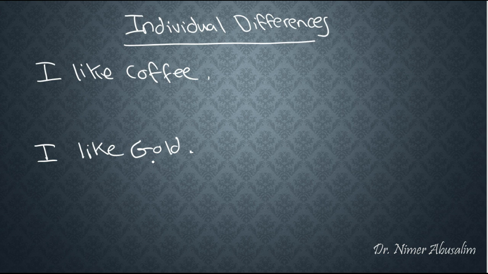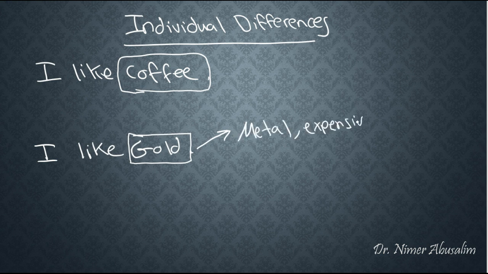But that's actually not a very good thing when you're coming to describe how meaning is arrived at. Because see, the problem is, we all understand what this sentence means, but we don't all agree what coffee means. We all understand what this sentence means, but we don't all agree what gold means. So, gold for you and I is probably something that is a metal, it's expensive, yellowish, and shiny.